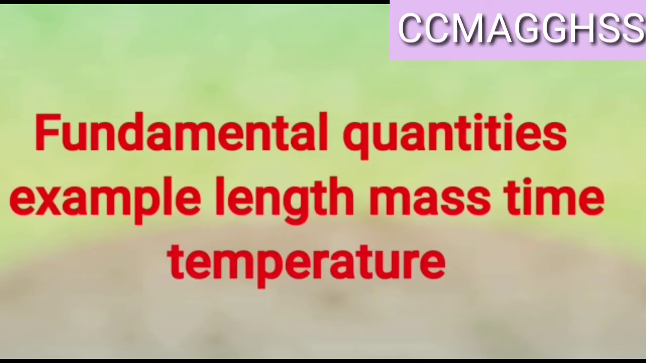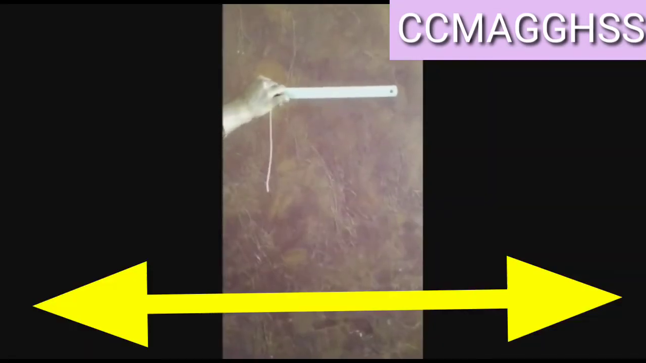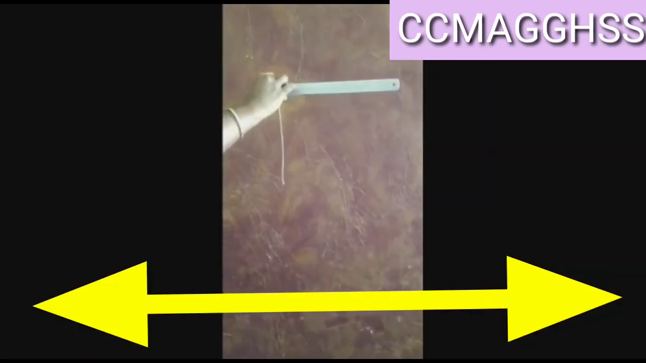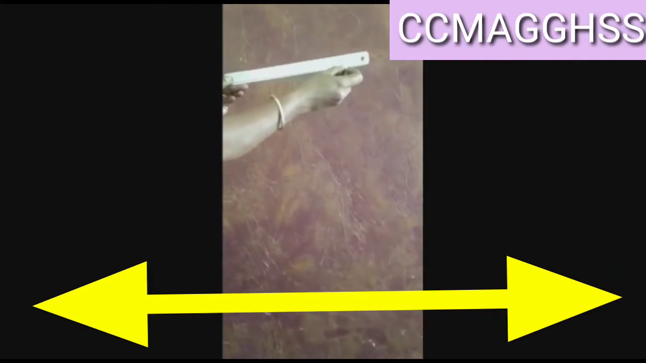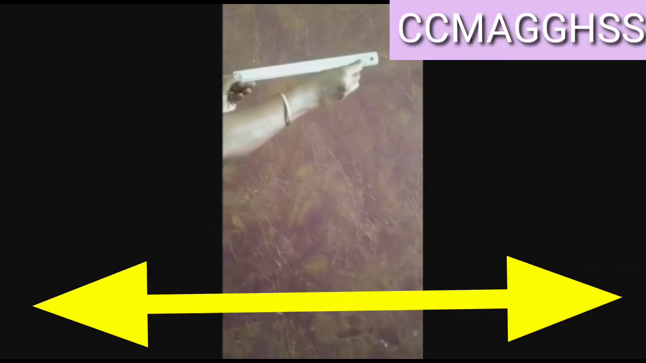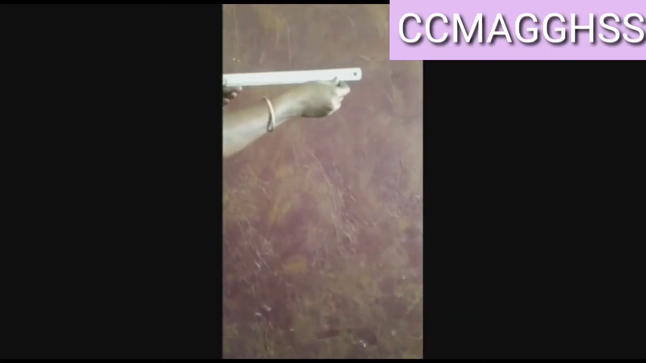For example, when you take a thread and you want to measure the length of the thread, you take it near a meter scale and keep one end of the thread at 0 of the meter scale and the other end till it ends. The reading on the meter scale gives you the length of the thread.